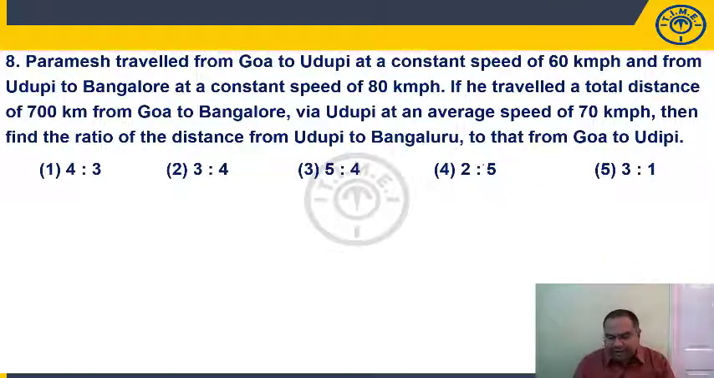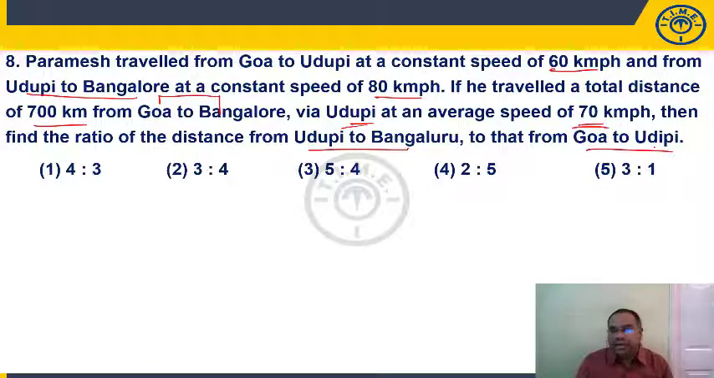Now, Parmesh traveled from Goa to Udupi. Question number 8, students. Parmesh traveled from Goa to Udupi at a constant speed of 60 kilometers per hour, and from Udupi to Bangalore at a constant speed of 80 kilometers per hour. If he traveled a total distance of 700 kilometers from Goa to Bangalore via Udupi at an average speed of 70 kilometers per hour, then find the ratio of the distance from Udupi to Bangalore to that of Goa to Udupi. Right? Question you should read carefully. He is asking the ratio from Udupi Bangalore to Goa to Udupi.